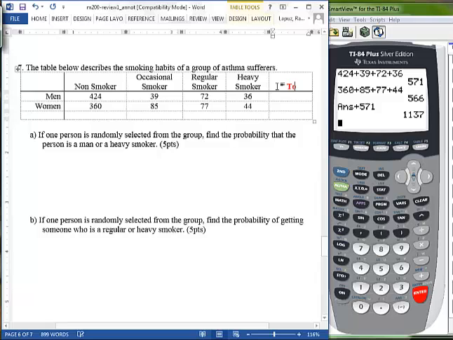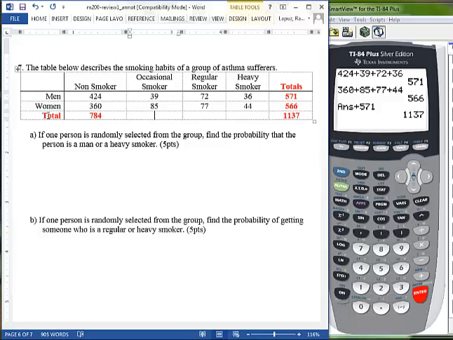So our totals are 571, 566, 1137. And we should similarly do the same thing here. We have 784.